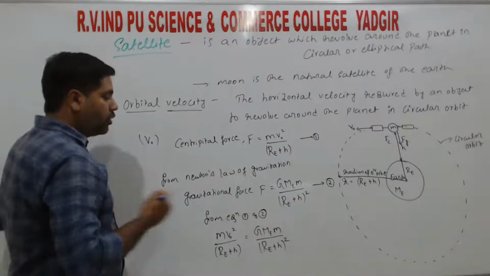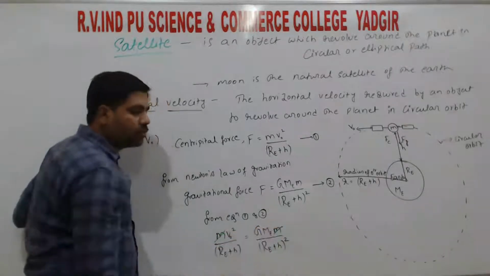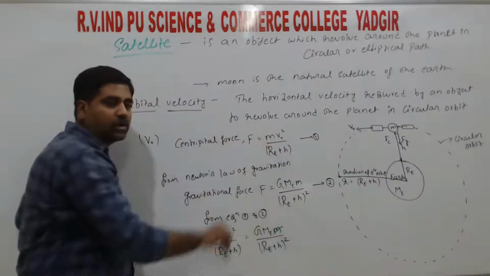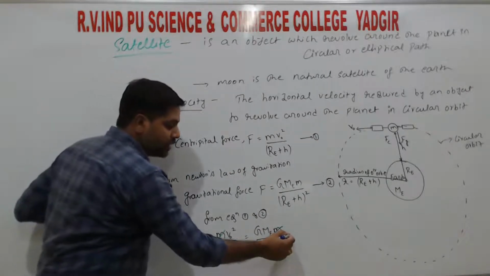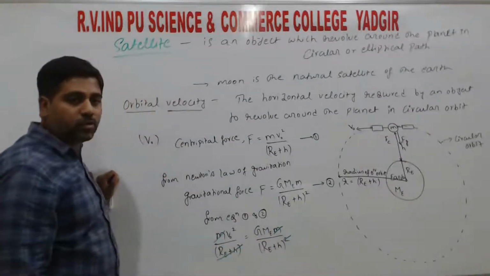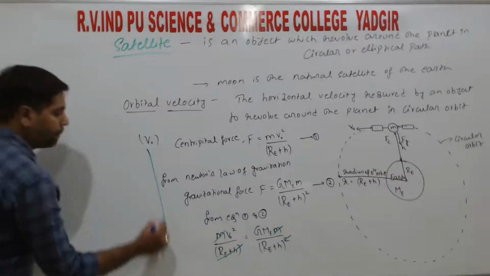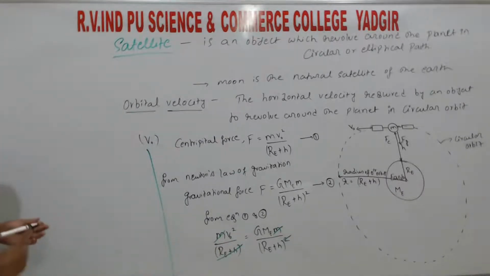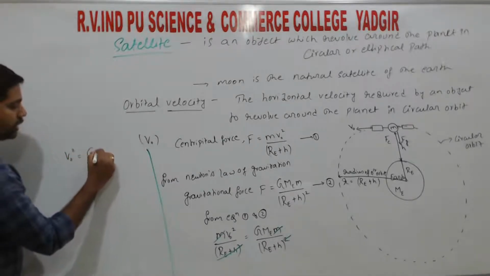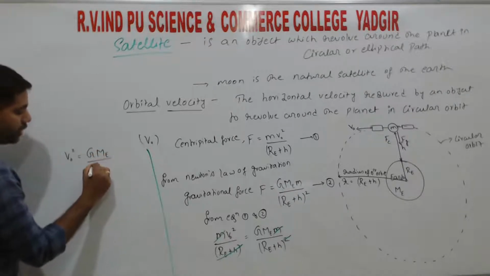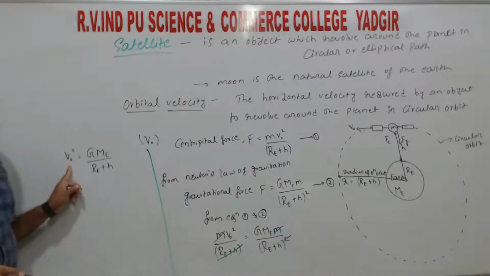So in the LHS we have small m, in the RHS we have small m, so we can cancel the mass of the satellite, right? In the denominator we have RE plus H, and in the RHS in the denominator also we have RE plus H whole square, so one term gets cancelled, right? The remaining we are getting VO square equals G ME divided by RE plus H, right? Where VO is the orbital velocity.